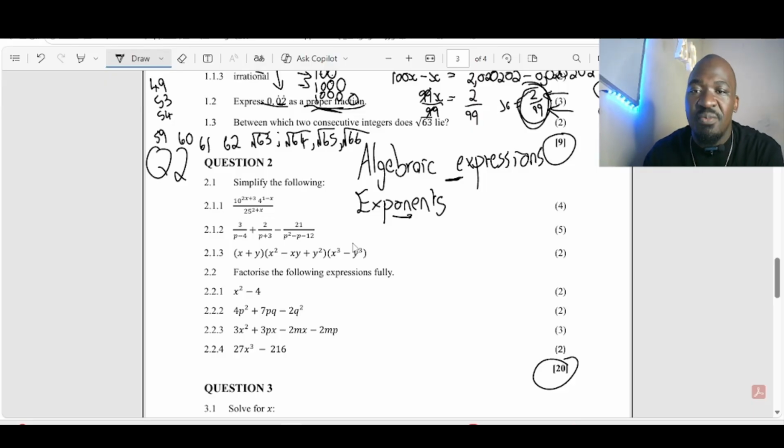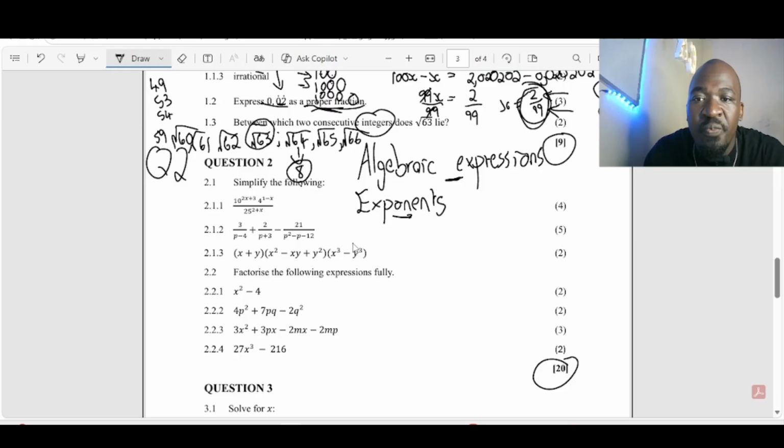I want you to see something. Remember, 63 is here, right? Can you see this square root you have here? All these square roots. Remember they said which two consecutive integers? The square root of 64 is an integer, it's 8. So the integer is 8. So immediately if you see that 64 is already here, then you get that integer. Then you take that integer, because 63 is in between this 8, and you check now.